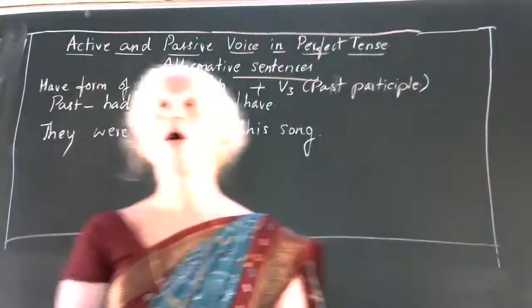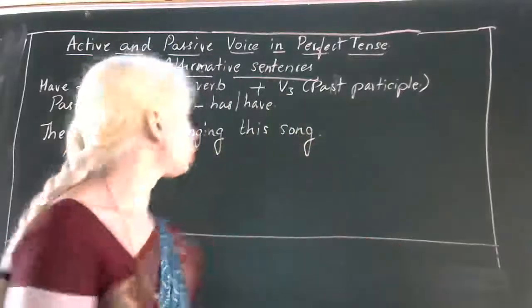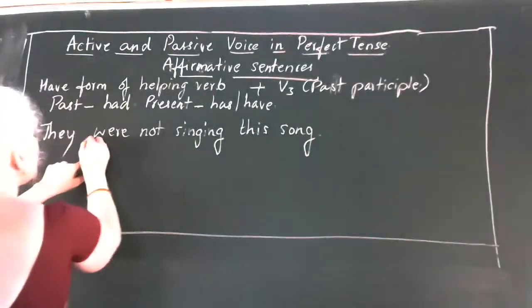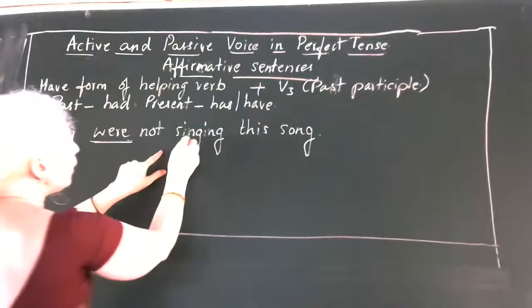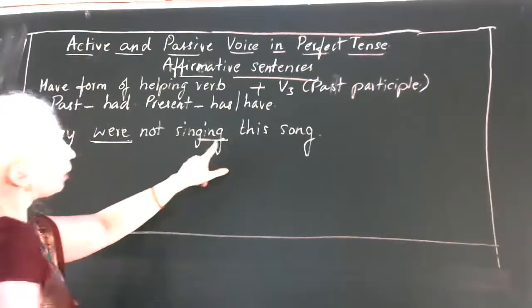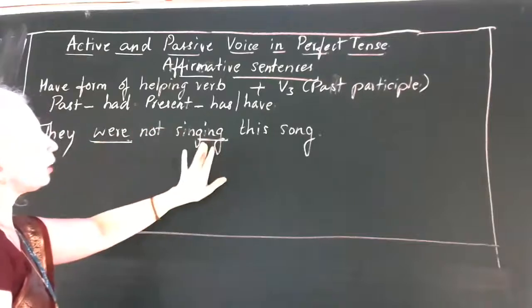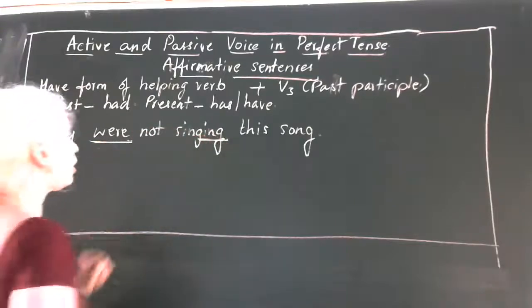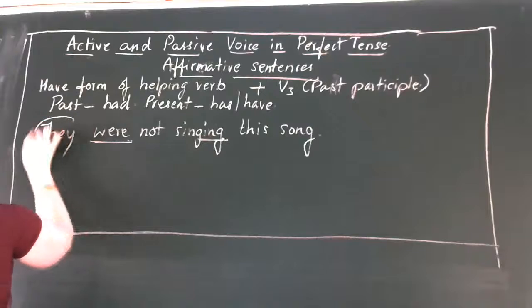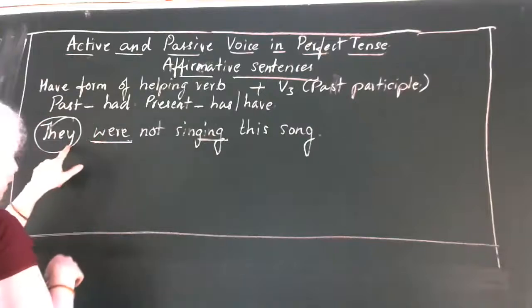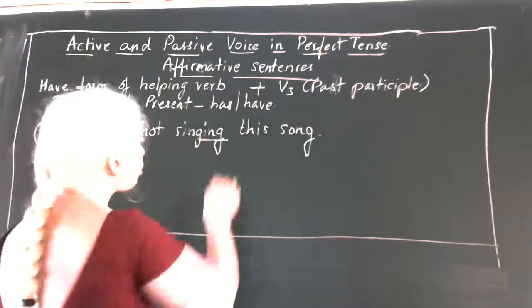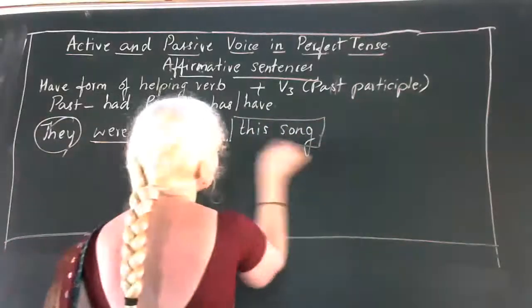They were not singing this song is our question now. Here you have the be form of helping word and you have ing. That is why this sentence is in continuous tense. Now the subject of the sentence is they and the object of the sentence is this song.